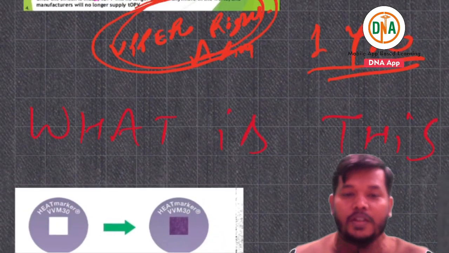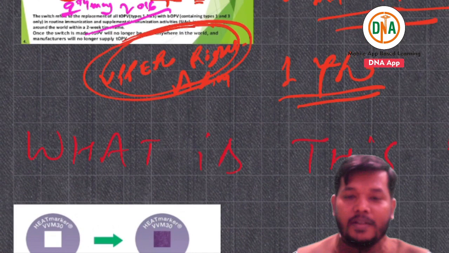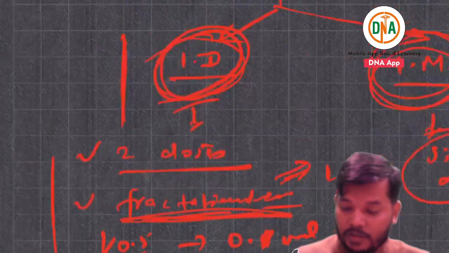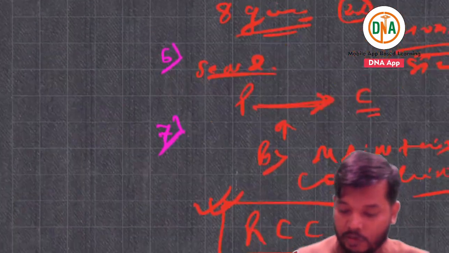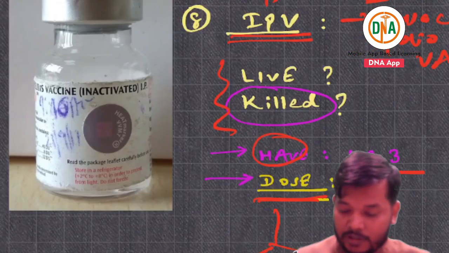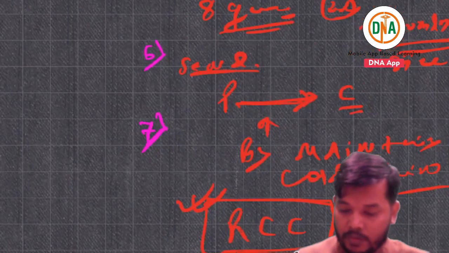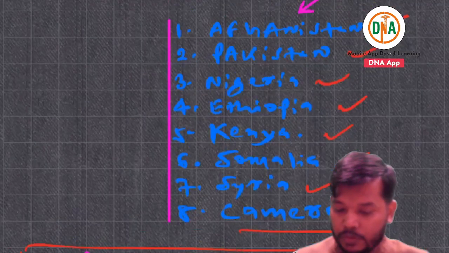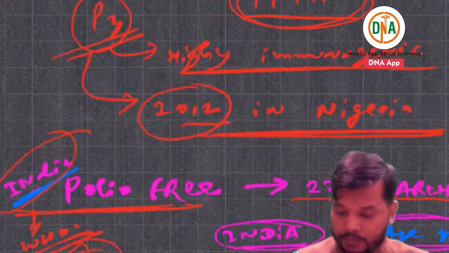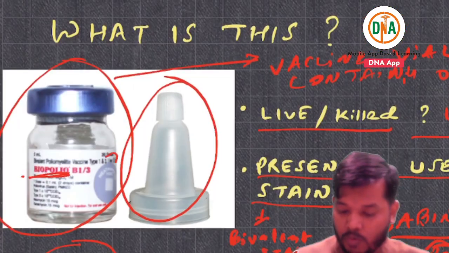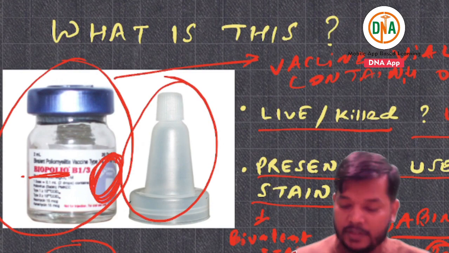Now some typical viva questions. Some typical viva questions can be asked about this. What is this?